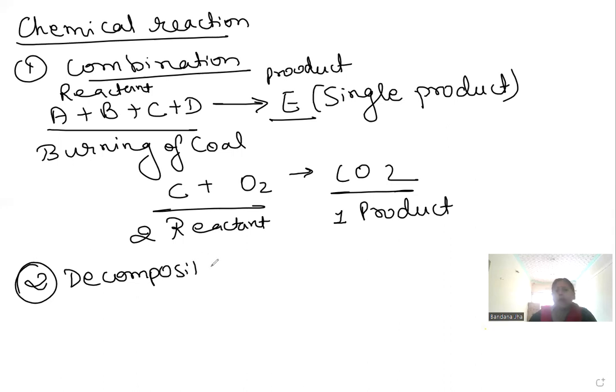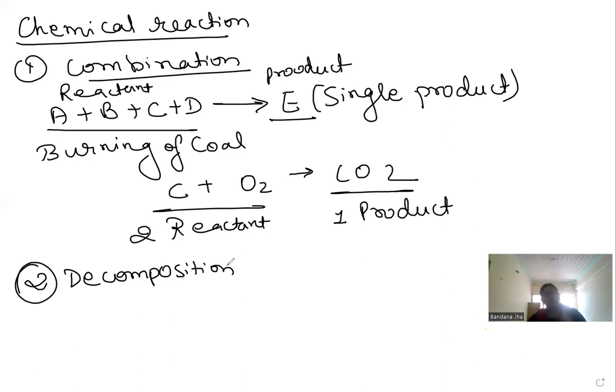Now, decomposition word means what? There was one compound, just like if I say some waste material has decomposed, it means it has split into so many forms. It is mixed with soil. Understood? So here also in a decomposition reaction, the reactant will be one, just opposite of a combination reaction.